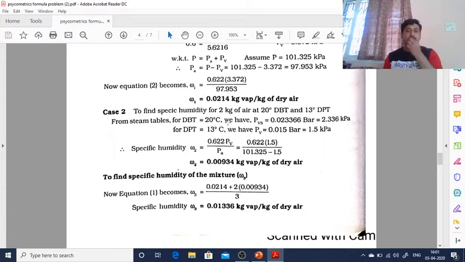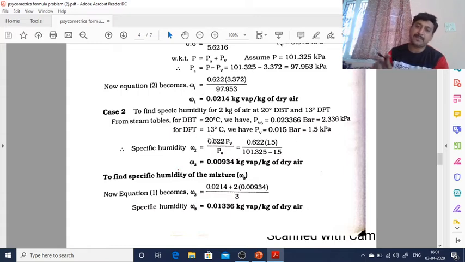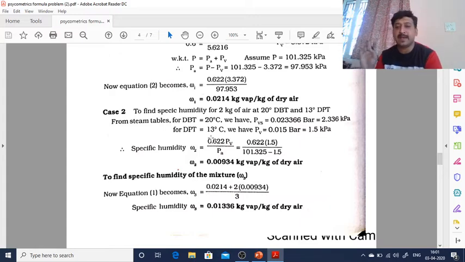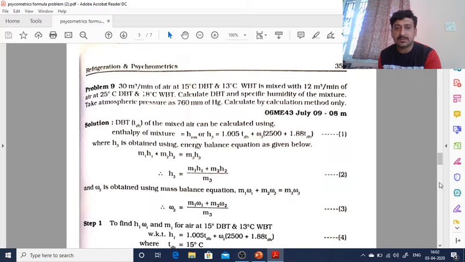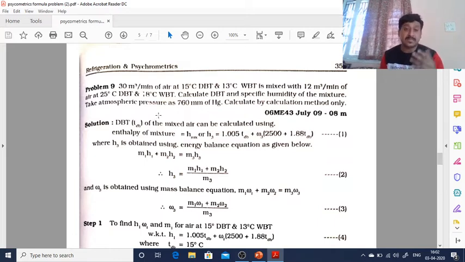Next, to find specific humidity for 2 kg of air at 20 degrees Celsius DBT and 13 degrees Celsius DPT, just again use steam tables. At DBT 20 degrees Celsius you will get PVS, at DPT you will get PV. As I said, vapor pressure and DPT are related, saturated pressure and DBT are related. So for that reason, you can directly check over here, find omega 2, and you will get this omega 3. Okay. So that is the third problem, and that was the second problem.